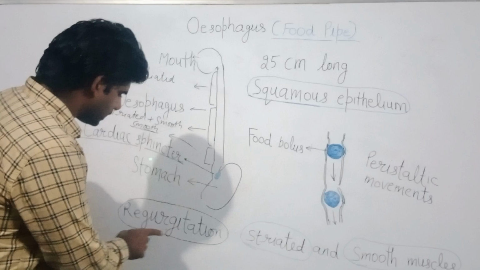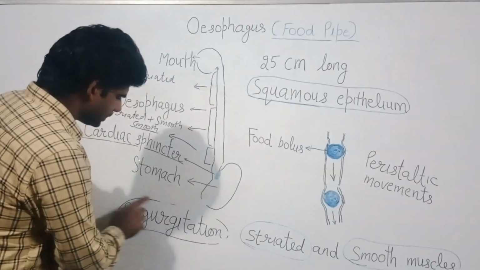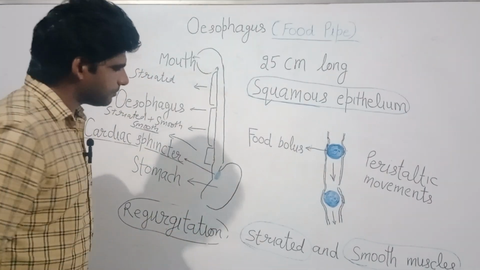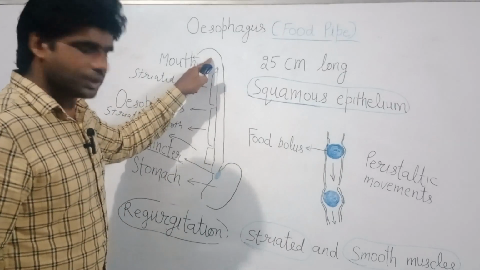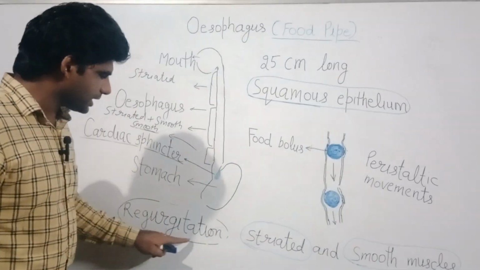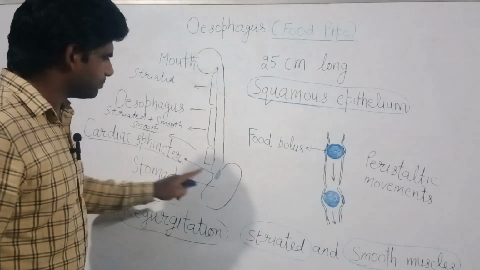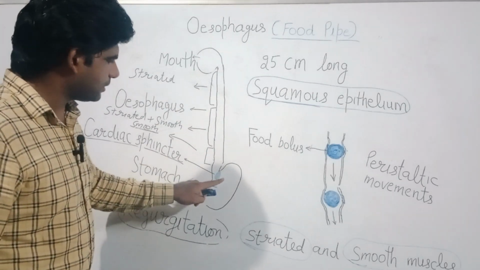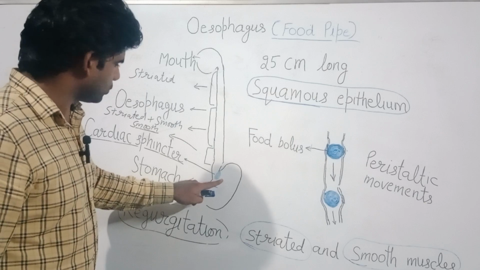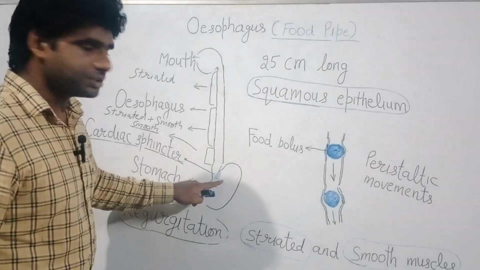This process is called regurgitation, which means ejection of milk from the stomach to the mouth. In an adult it is well developed, so there is no regurgitation.